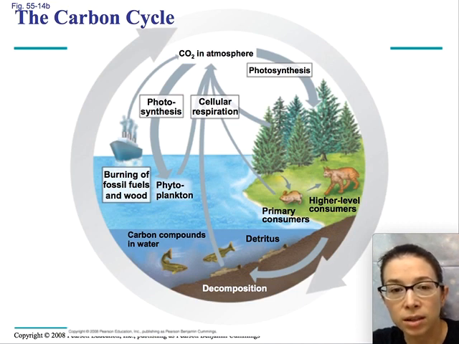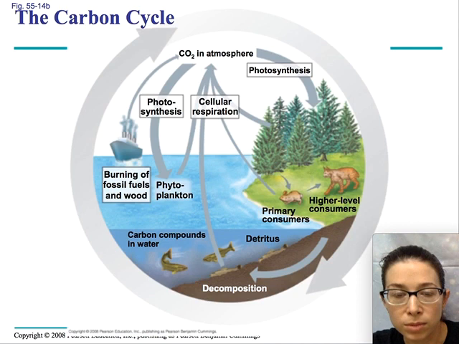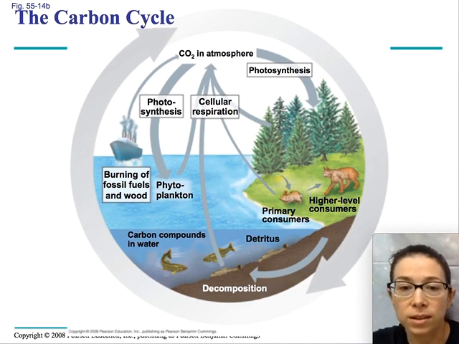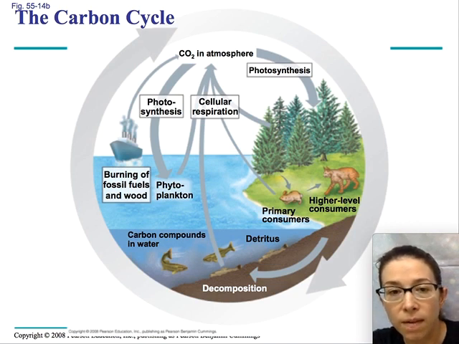And actually, people have ideas of how to sequester CO2 from the atmosphere, get it to go into single cell organisms or small organisms in the ocean, and then when they die, they will fall to the bottom of the ocean, and that will sequester the carbon that's in the atmosphere. So that's one idea people have of how to reduce the CO2 in the atmosphere. So how to move the CO2 from the atmosphere to just a carbon sink at the bottom of the ocean.